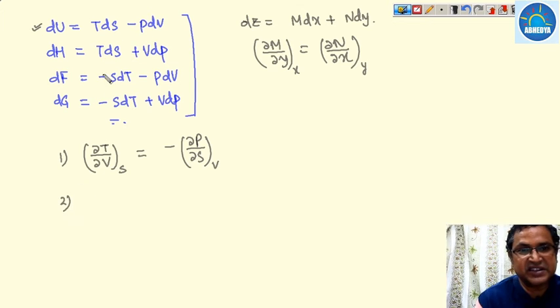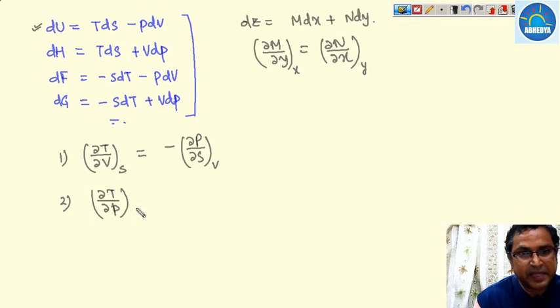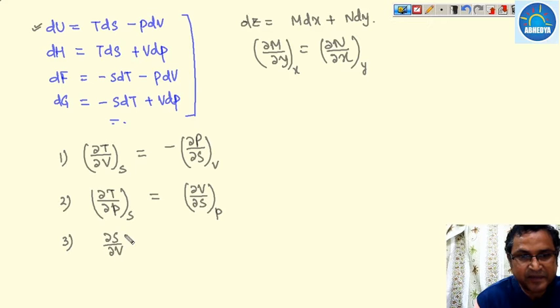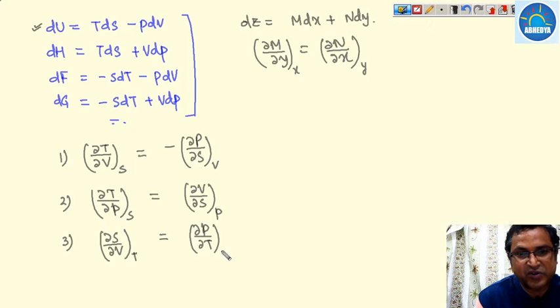Now the second equation: del T over del P keeping S constant is equal to del V over del S keeping P constant. The third equation: del S over del V keeping temperature constant is equal to del P over del T keeping volume constant.